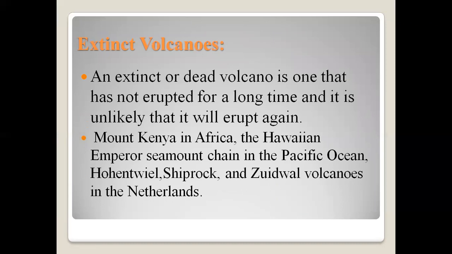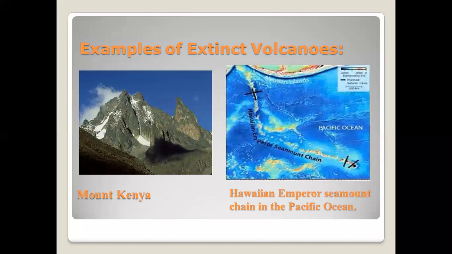Then the third type of volcano, students, is called extinct volcano or dead volcano. They have not erupted for a long time, and it is unlikely that they will erupt again. Examples are Mount Kenya in Africa and the Hawaiian-Emperor Seamount chain in the Pacific Ocean. You can see this whole chain, called the Hawaiian-Emperor Seamount chain, in the Pacific Ocean.